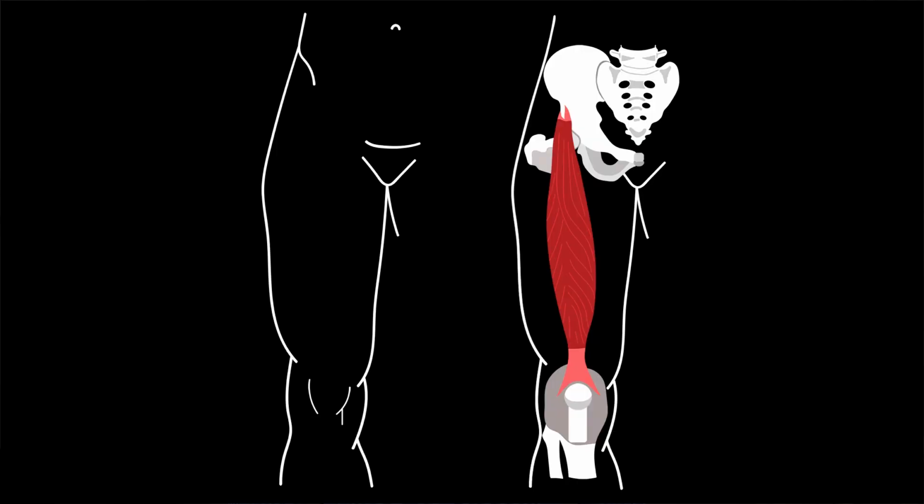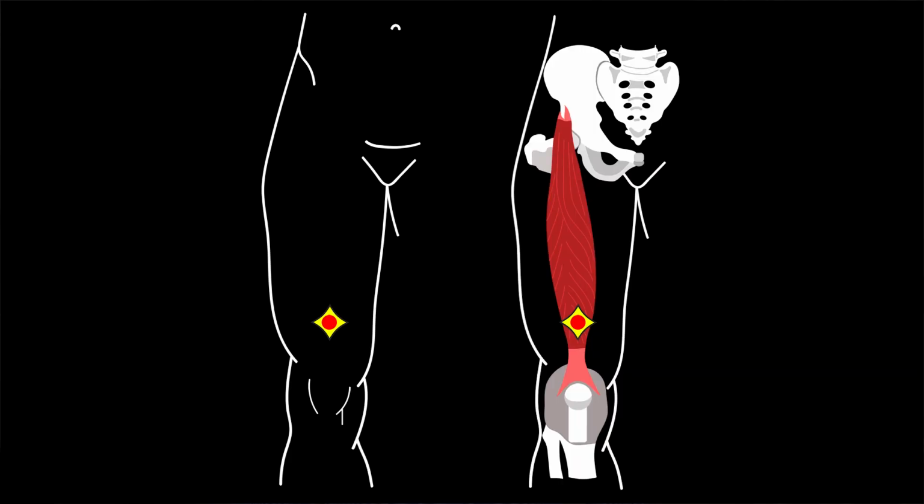Trigger points in the rectus femoris are very common. Referred pain from these trigger points, located at the level of the hip joint, is most often felt deep in the knee joint and around the patella, as well as in the lower anterior thigh. The pain may intensify at night, causing serious problems with sleeping. In some cases, trigger points can be located in the lower part of the muscle, above the knee, referring pain to the knee joint.